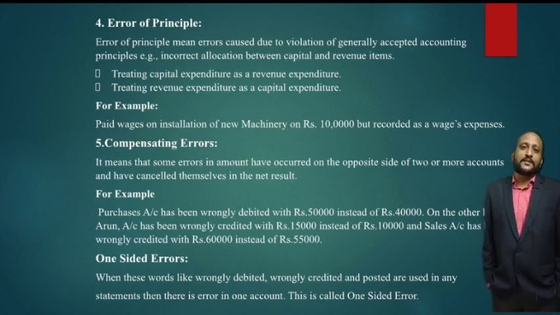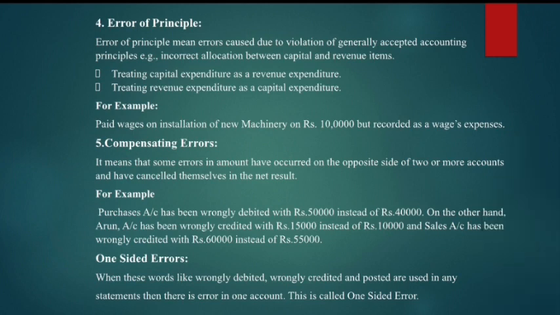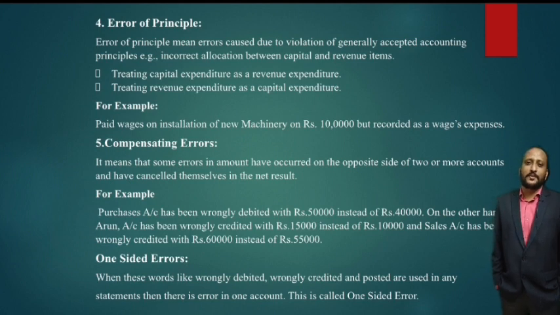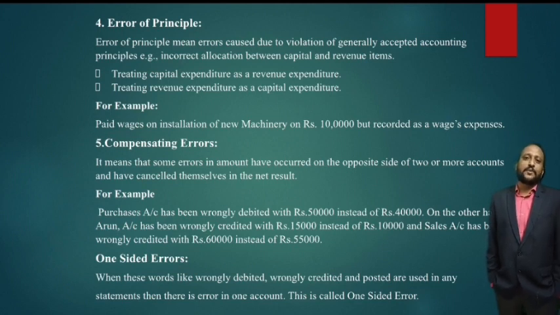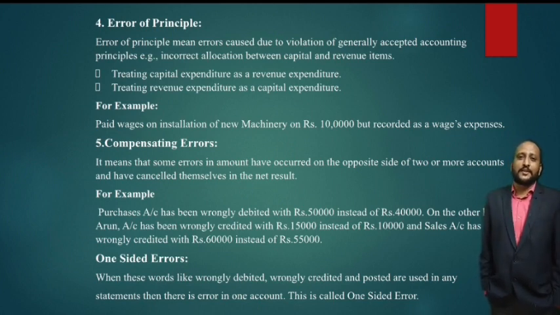And finally, the second category of errors are called one-sided errors. When words like wrongly debited, wrongly credited, and wrongly posted are used in one statement of financial statements or account, this is called one-sided errors. That means these one-sided errors have an impact on the agreement of trial balance. So when the trial balance does not agree, one side may be excess or the other side may be deficit, then these errors are called one-sided errors.